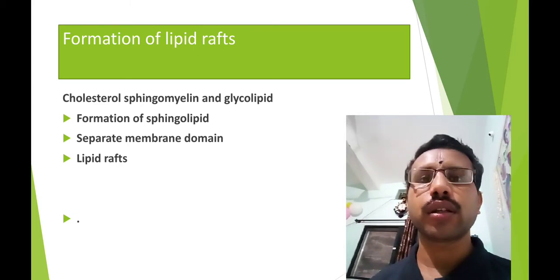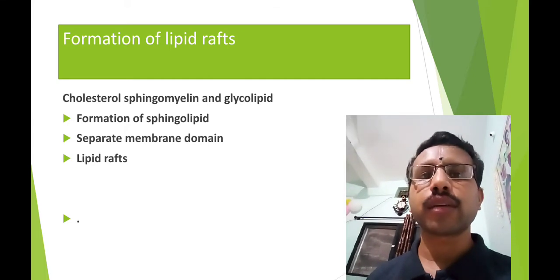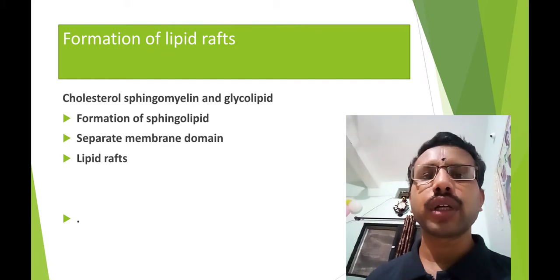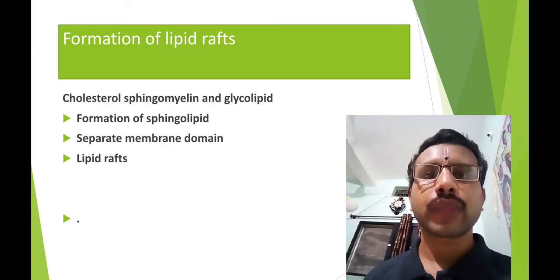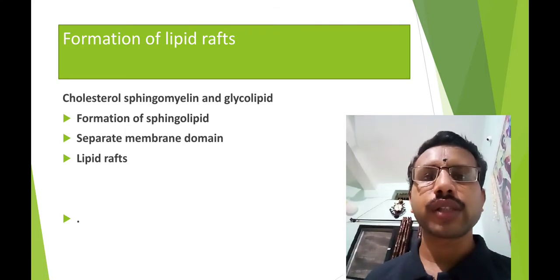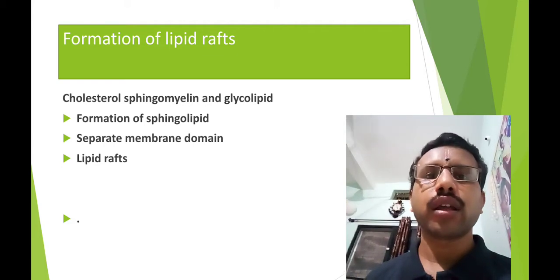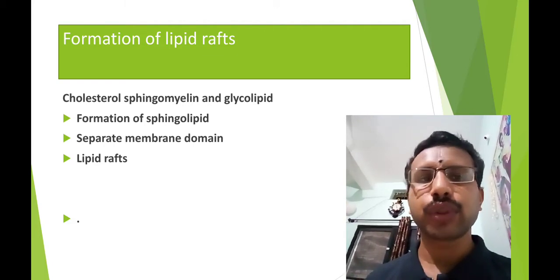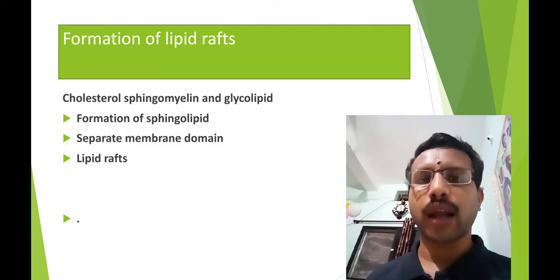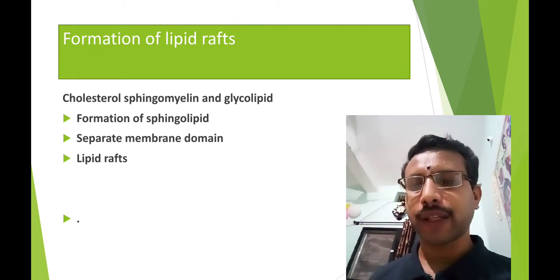Therefore this lipid raft is not a very hard term. It is only the combination of several components in the plasma membrane. Here the lipid raft is made up of a cluster of cholesterol, sphingomyelin and glycolipid. These three components of the plasma membrane make the lipid raft, and it is a separate membrane domain.